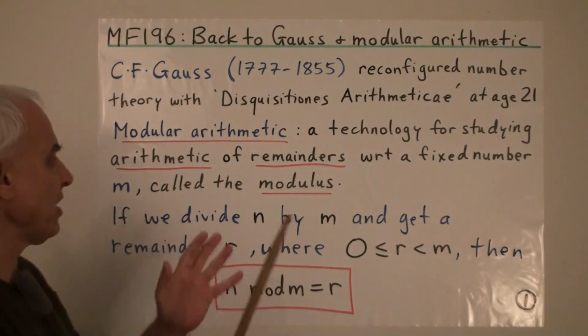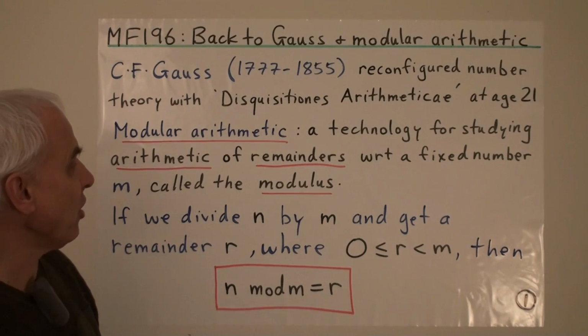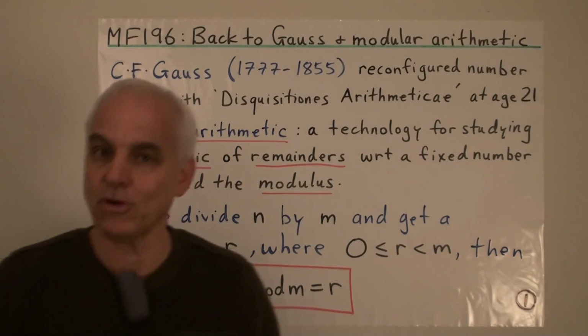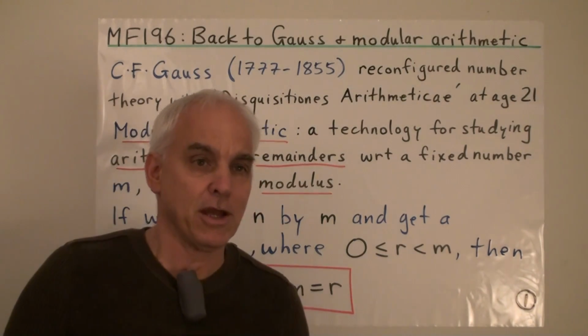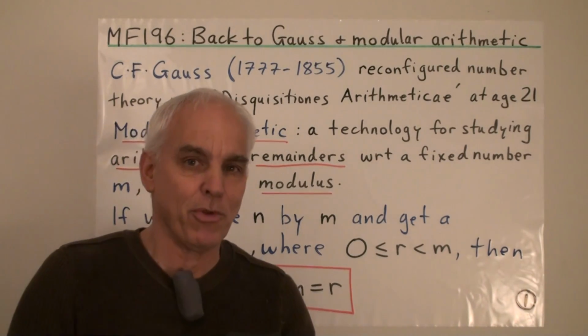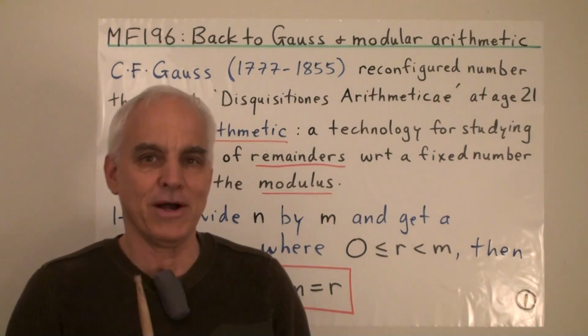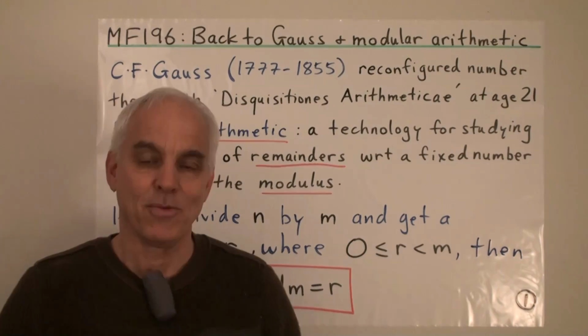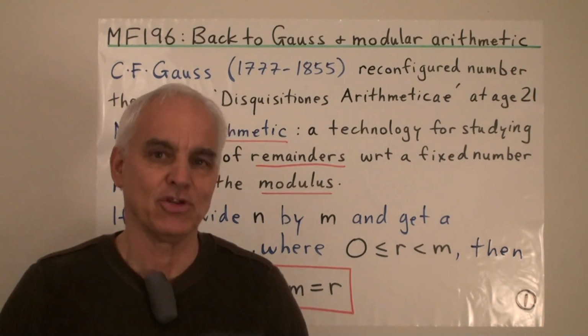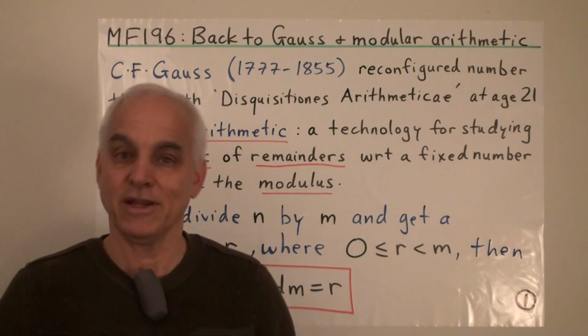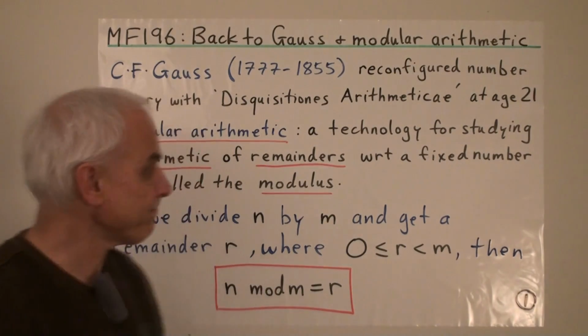And part of that reconfiguration was the introduction of modular arithmetic that we're going to learn about today, which is a very useful and valuable tool to understand divisibility, which has many modern applications, for example to modern cryptography and internet security.